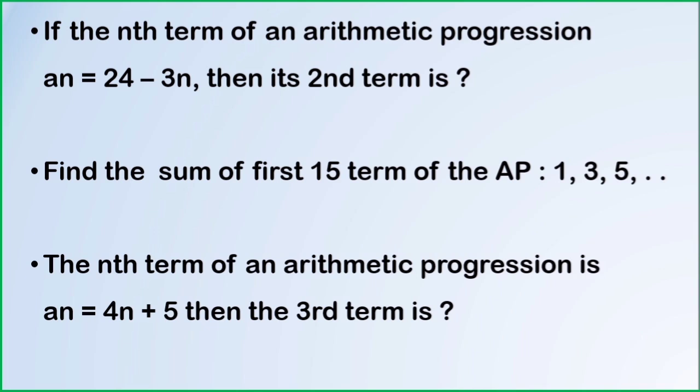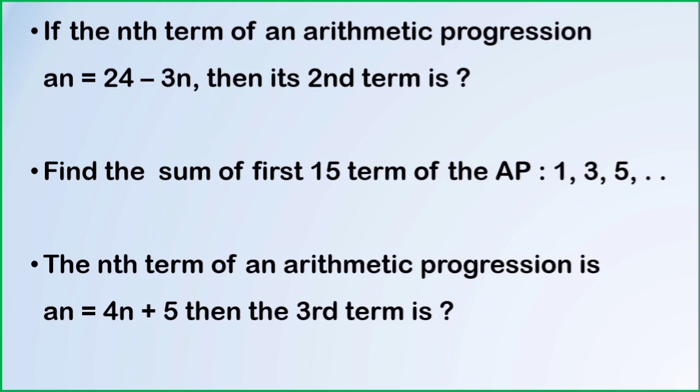Here you should apply the Sn formula, the sum formula, to find the sum of the first 15 terms. Next question, the nth term of an arithmetic progression is given by an equals 4n plus 5. We should find out the third term. This question is repeated in the board paper.